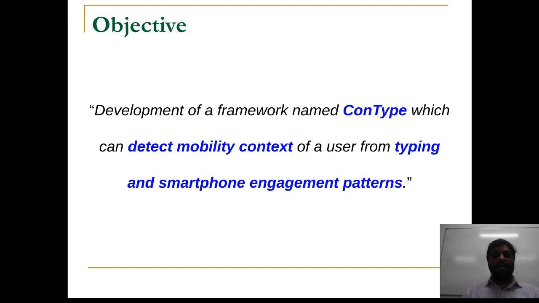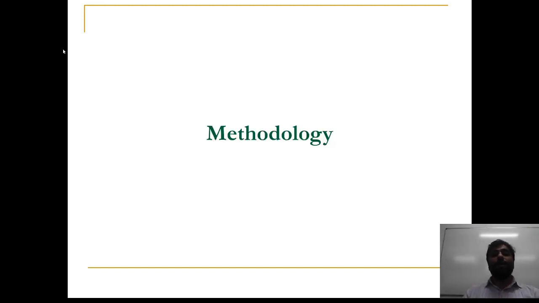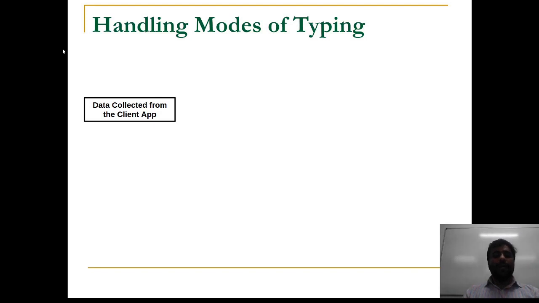Based on these understandings of the opportunities and challenges of using typing data for mobility detection, we developed a framework named ConType, which can detect the mobility context of a user from typing and smartphone engagement patterns. The process of developing ConType is as follows. We start by collecting the typing and smartphone data from the client application and upload it to a server.